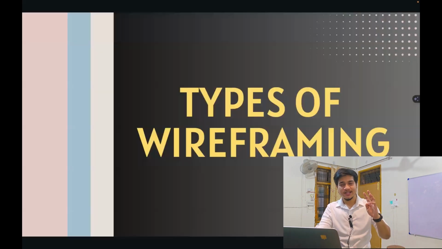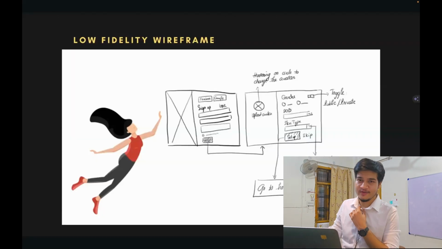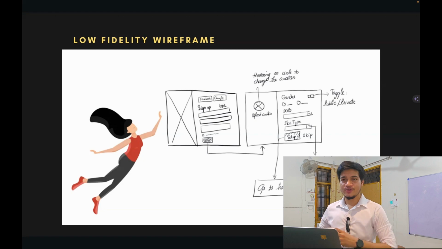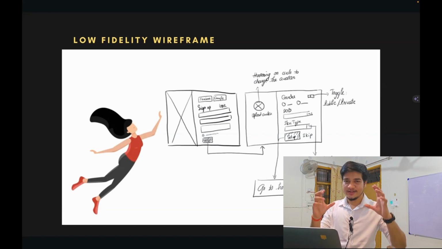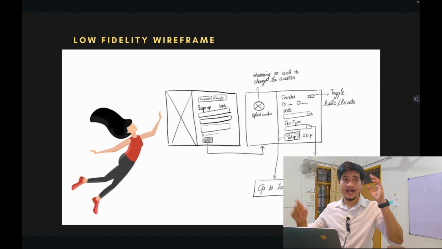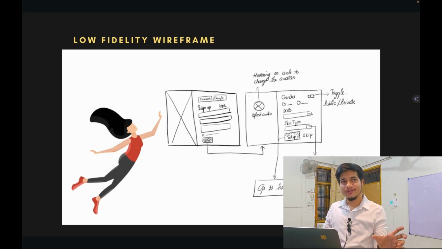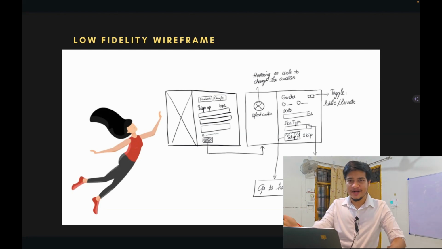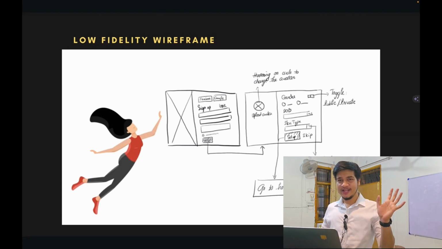So there are 3 types of wireframing that we do. One is high fidelity, low fidelity and medium fidelity. So what is low fidelity wireframing? In the low fidelity wireframe, you just think of something. Look, the application would be like this. There would be an image, here we have the logo, here I will have this text, or maybe next page, etc., or maybe the bottom navigation bar. So you draw it by your own hand. You sketch it maybe on a paper, or maybe on your iPad if you have an iPad or a tablet. You just draw, basic draw. That is low fidelity wireframing.